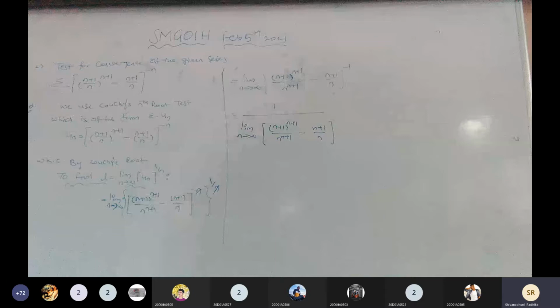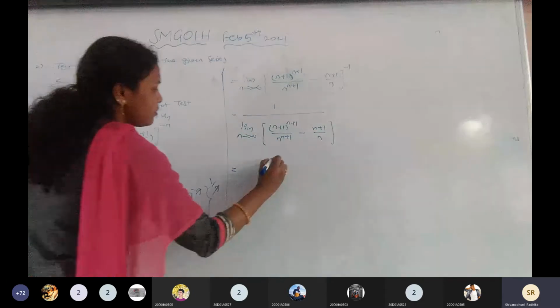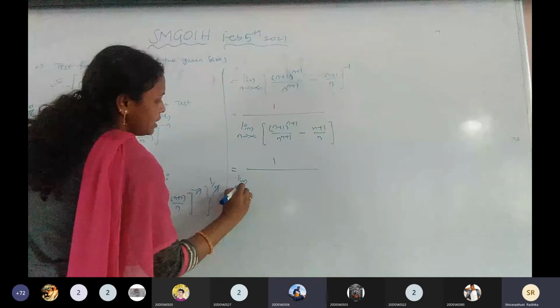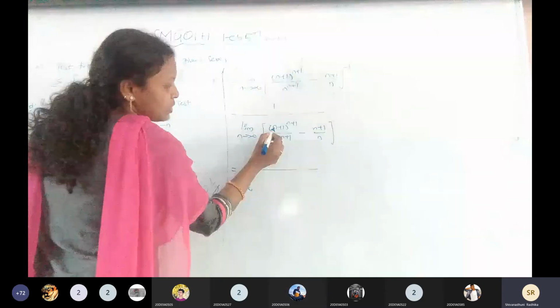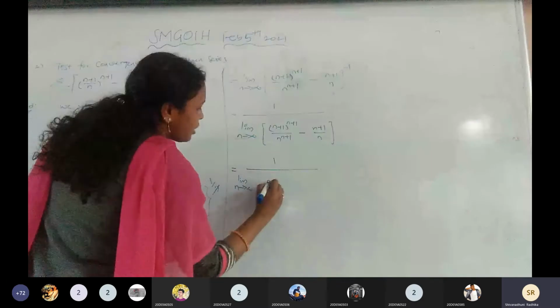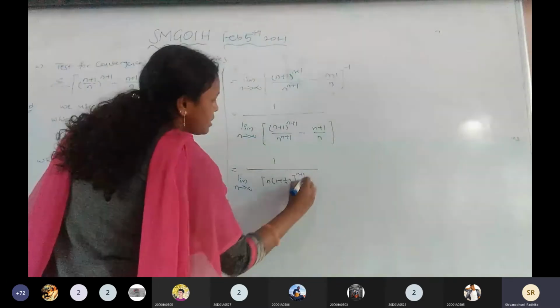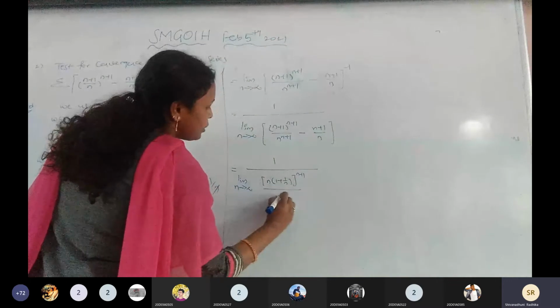Okay, see here, limit n tends to infinity. I'm going to take n common in the given brackets. So n into (1 plus 1 by n) whole to the power of n plus 1, by n to the power of n plus 1.